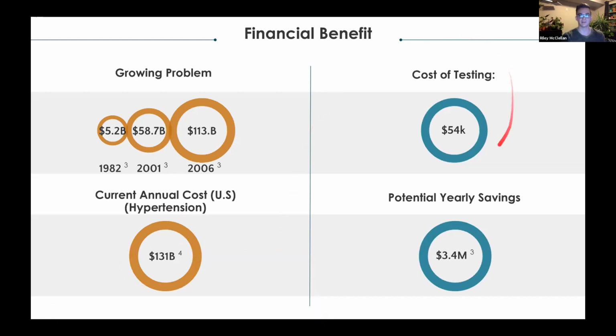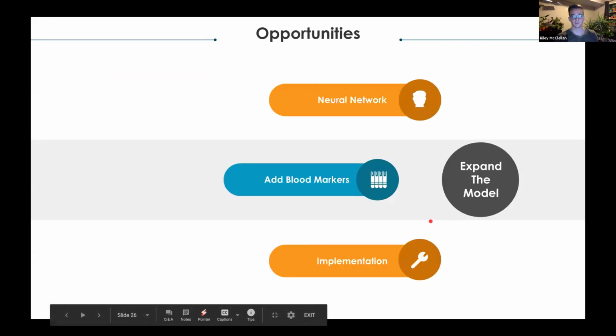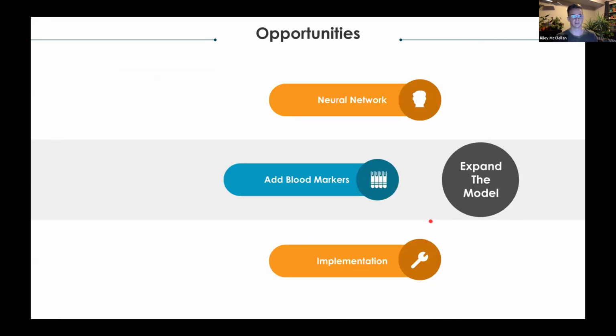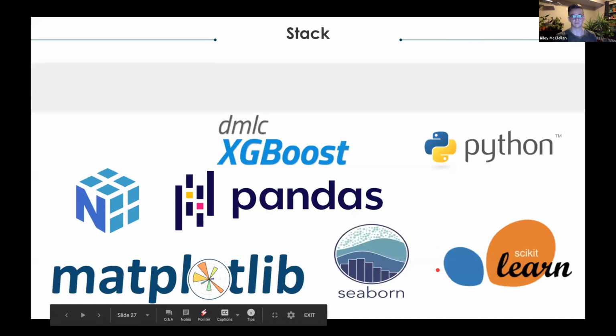If I were to run 10,000 people through my model and test the predictions, it would cost $54,000. However, the potential yearly savings from preventing the accurate predictions from developing hypertension would be $3.4 million. There's a lot of opportunities to expand this model. I'd like to add a lot more blood markers so we get a better picture of health. I think using a neural network might produce better results. I'd love to see it implemented if I can ever get it working where it's effective enough for that. This is the stack I used to complete this.